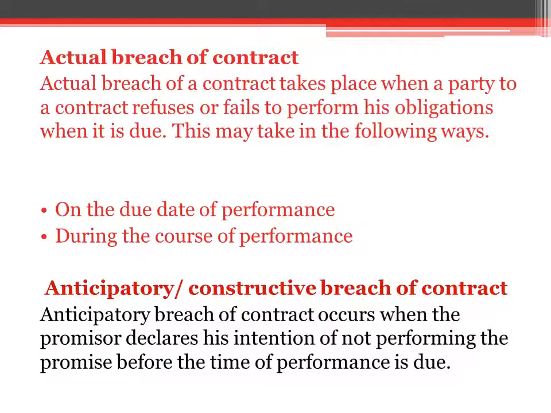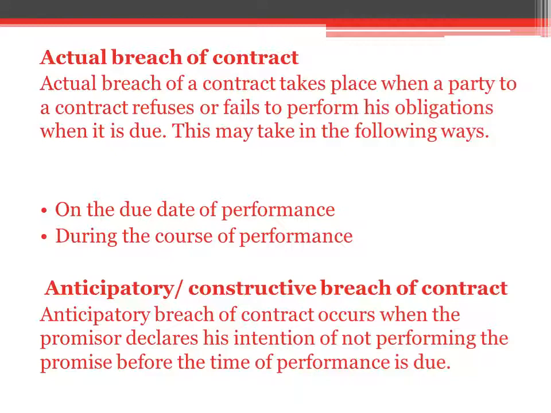Then what is anticipatory or constructive breach of contract? Anticipatory breach of contract occurs when the promisor declares his intention of not performing the promise before the time of performance is due. Actual breach means the party fails to perform his obligation when it is due.